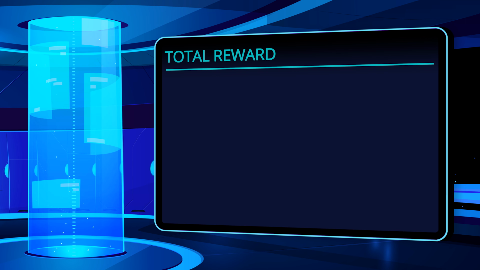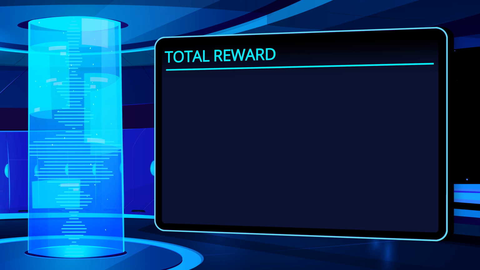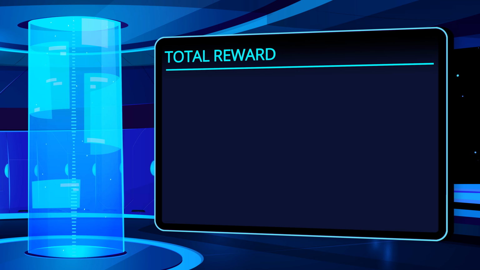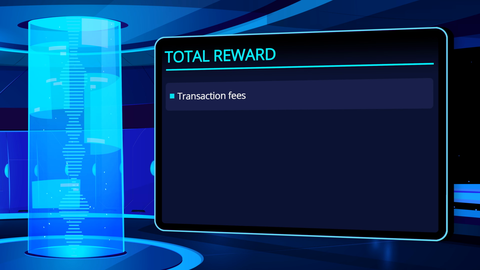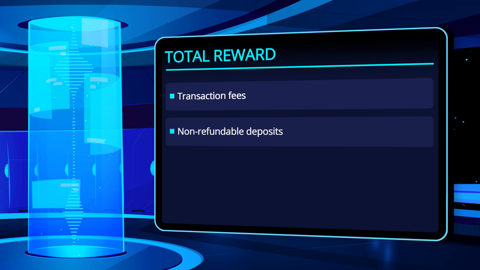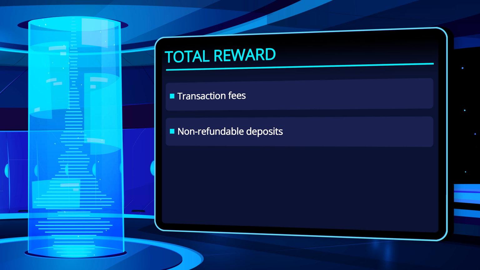The initial total reward of the Cardano network in an epoch is formed from 3 sources. Number 1. The issued transaction fees of all transactions in this epoch. Number 2. The so-called non-refundable deposits, which include, for example, fees paid for the creation of pools or for delegation.